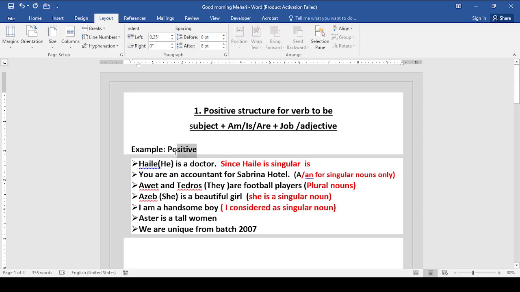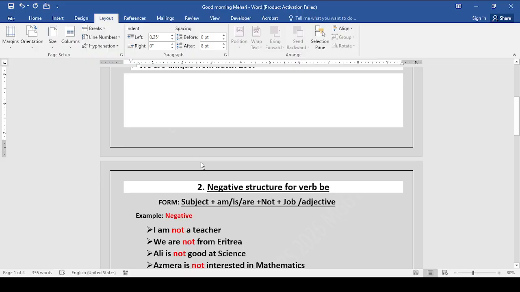So this one is about the positive structure, how to form the positive structure. Let's go to the negative structure for verb be. The form is: subject,